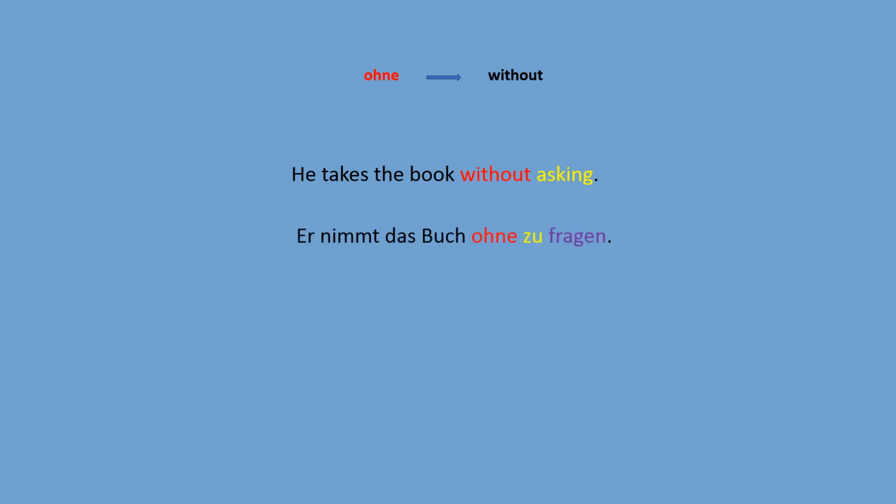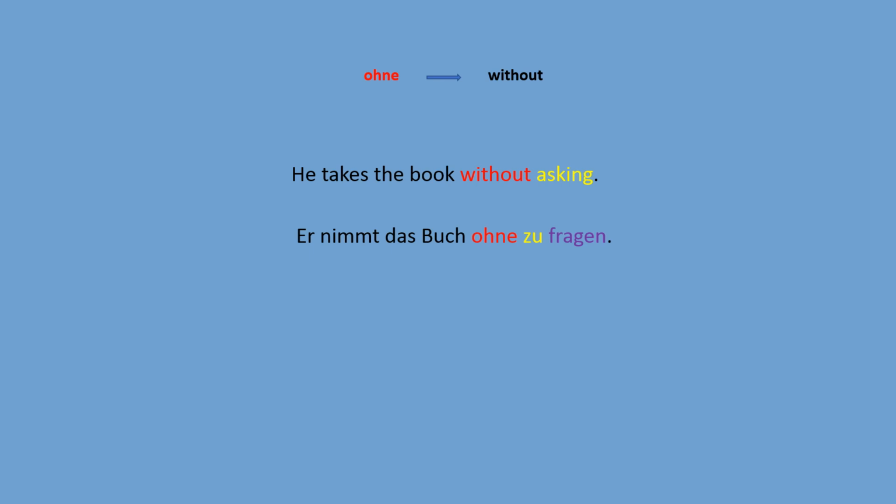Another word we may use in a German sentence, we pronounce it like ohne. We don't pronounce the h, just make the o longer, and the translation of ohne is just without. For example, he takes the book without asking. Now in English we use the so-called gerund form, the form with ending ing, asking. In the German language, we use an infinitive phrase with the zu plus infinitive construction.